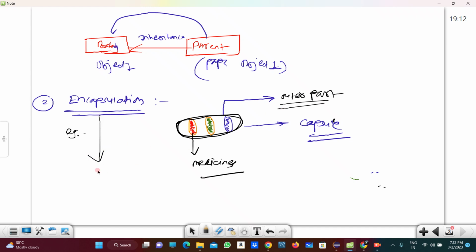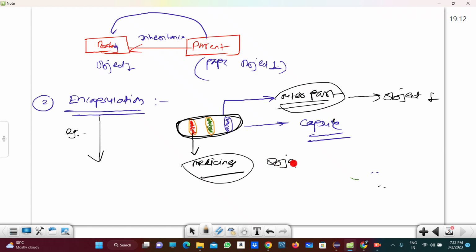That means in encapsulation also, this outer part is one object, object one, and under that outer part there is a different medicine, which is also another object, object two, right? So in encapsulation, one object is bound by another object.